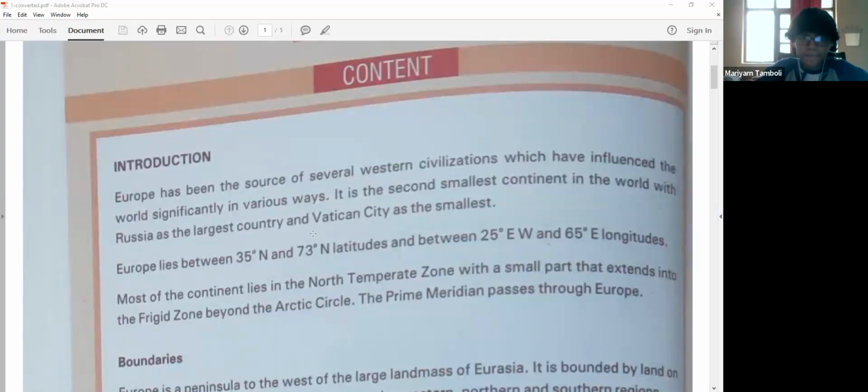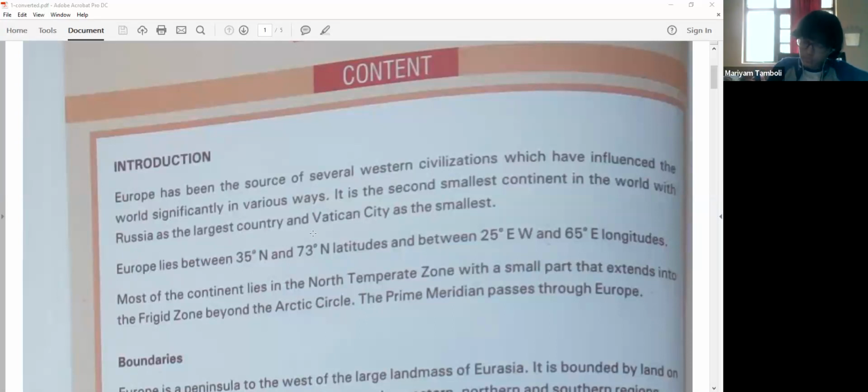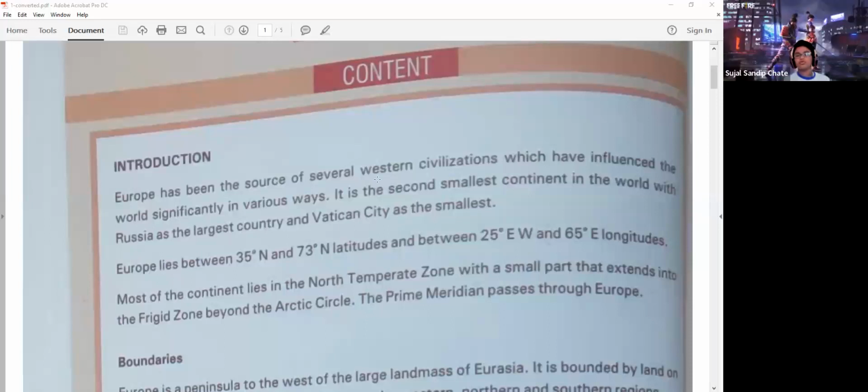Now, most of the continent lies in the northern temperate zone, with a small part that extends to the frigid zone beyond the Arctic Circle. The prime meridian passes through Europe. So most part of Europe lies in which zone?